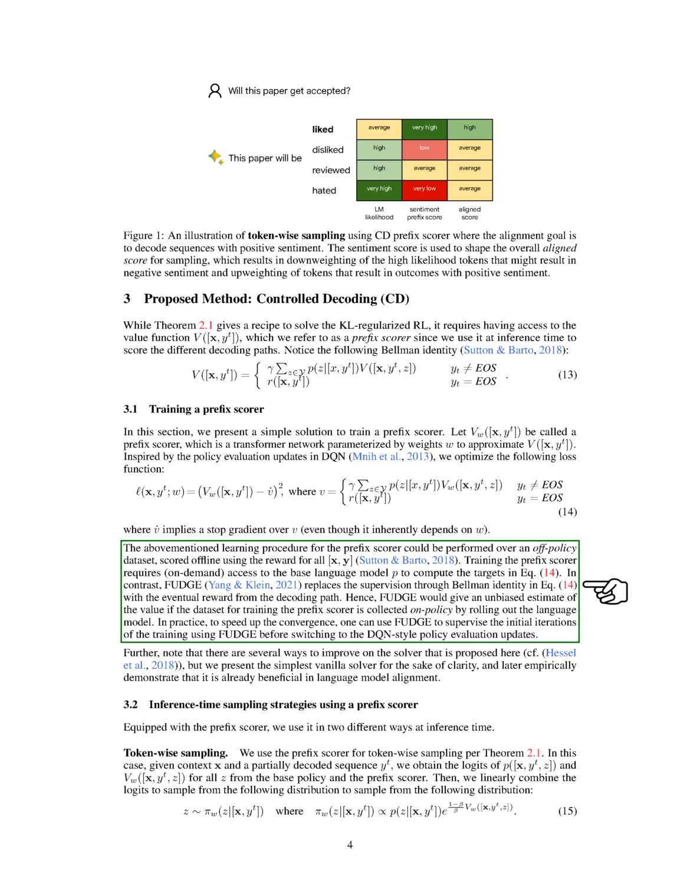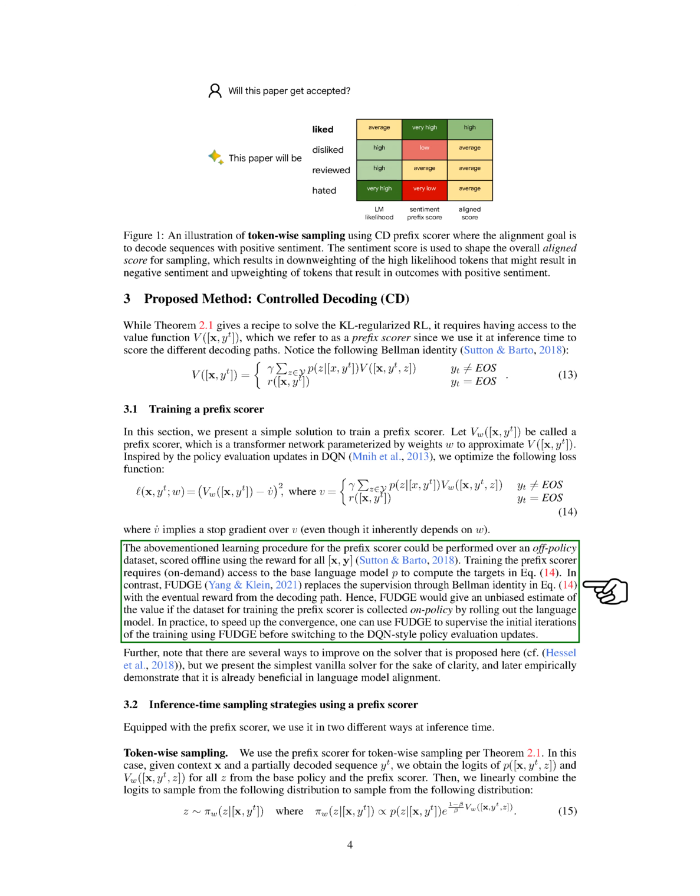This dataset is scored offline using the reward for all possible combinations of inputs and outputs. However, this training process requires access to the base language model to compute the targets. In contrast, we propose using fudge, a method that replaces the supervision through the Bellman identity with the eventual reward from the decoding path. This method can provide an unbiased estimate of the value if the dataset for training the prefix scorer is collected on policy, meaning it's directly related to the current policy. To speed up the convergence, we can use fudge to supervise the initial iterations of the training before switching to the DQN-style policy evaluation updates.